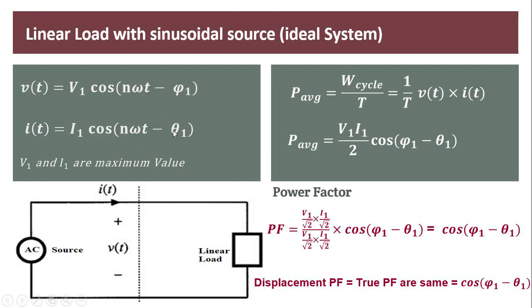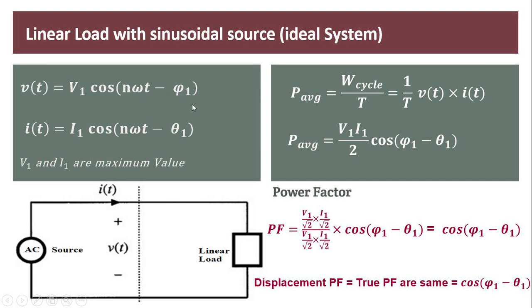Now we take the first case. Here in this case, voltage and load both have zero distortion. It means this system is an ideal system. So you all know that v(t) is equal to V1 cos(n omega t minus phi 1).